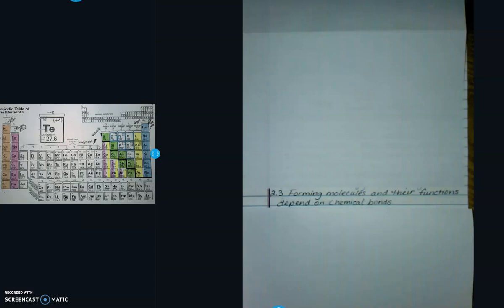Section 2.3. Forming molecules and their functions depend on chemical bonds being formed. So why do atoms form bonds? Well, it's simple really. They want to make sure that their outermost shell, or their valence, is full. Covalent and ionic bonds are the strongest chemical bonds.